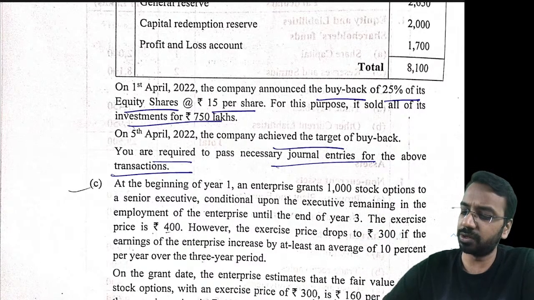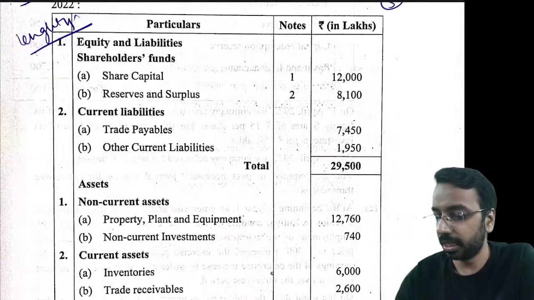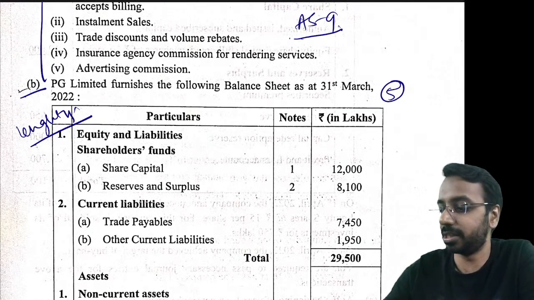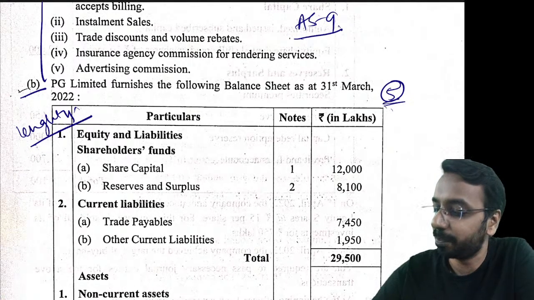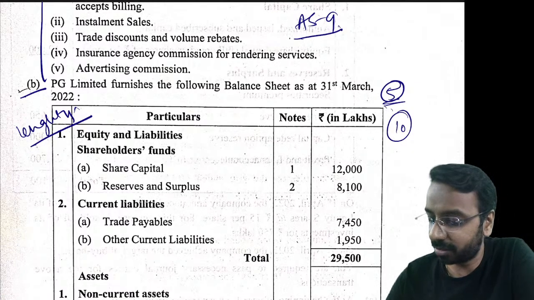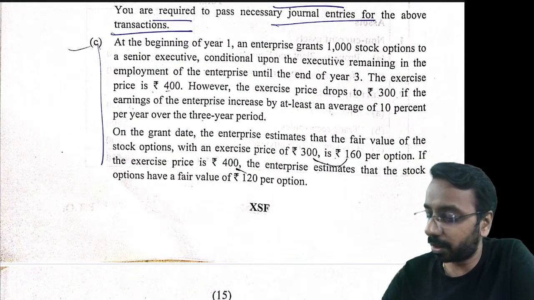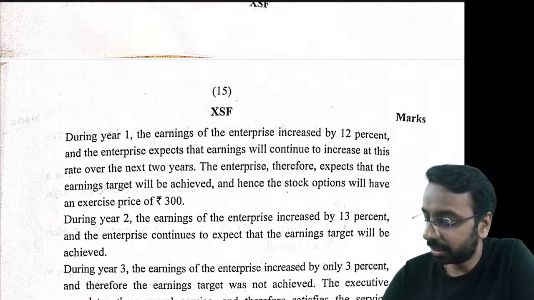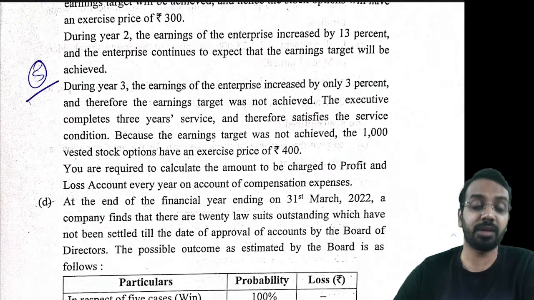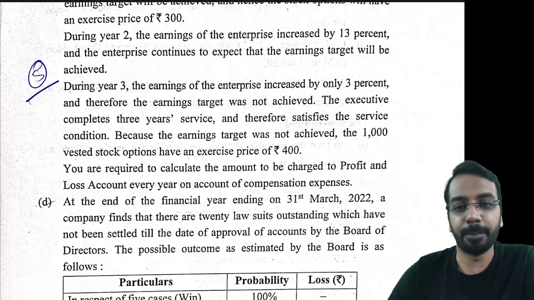So this would be something which would have taken more time if you had to do it. So in such cases where you have to be smart, should I do it or not do it? Is it worth 5 marks or not? Generally I would say 10 mark question or at least 8 mark question, but institute being institute, they are testing it here. Then you have ESOP related question. Again, a very long question. Again, they have given only for 5 marks. So this 6th question was something which was lengthy, and that could have made it difficult for you.